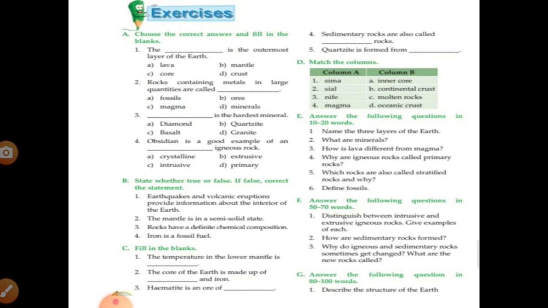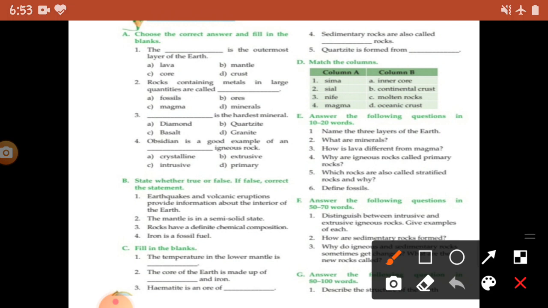So, student, let's start this exercise with question number 1. Choose the correct answer and fill in the blanks. First, the blank is the outermost layer of the earth, and the options we have are lava, mantle, core and crust. So, student, its answer will be crust. You all know that the crust is the outermost layer of the earth.